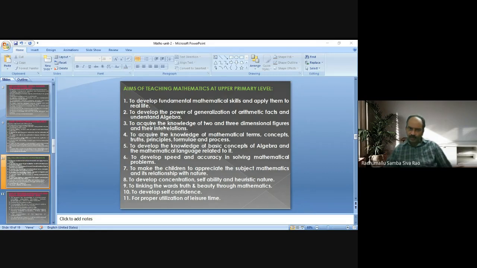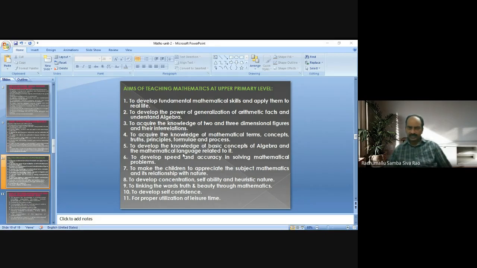One of the aims is to acquire the knowledge of two and three-dimensional figures and their interrelations. If a student acquires the knowledge of these figures, automatically those figures will reflect in nature and society, in respect of some buildings, some constructions like that.